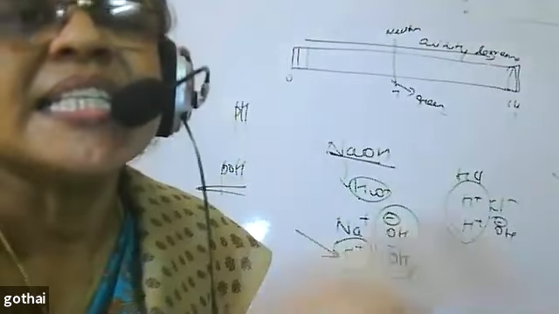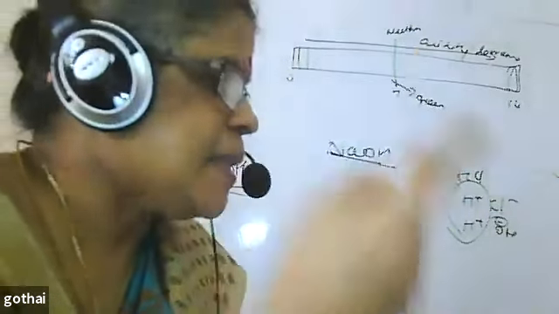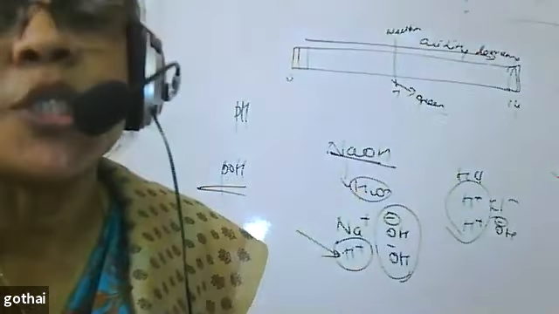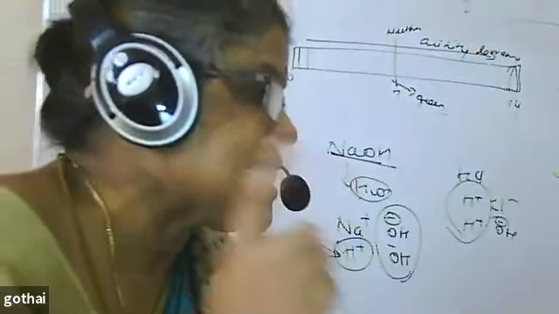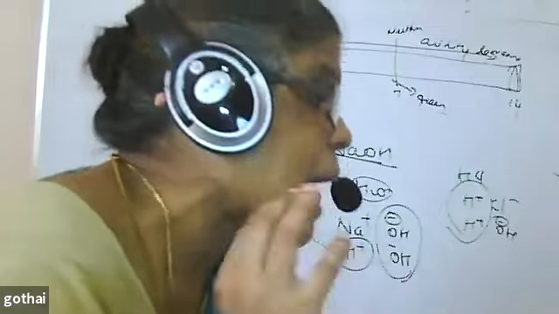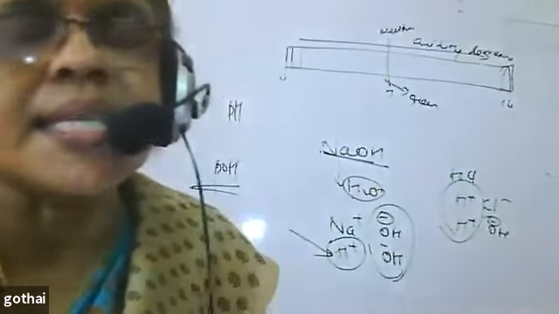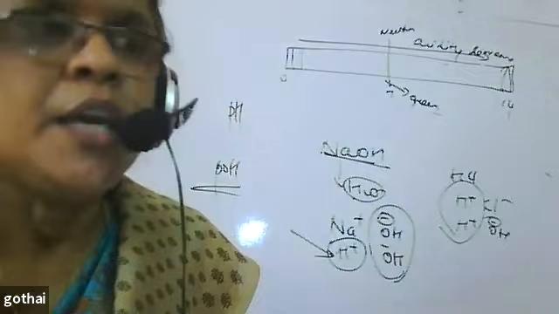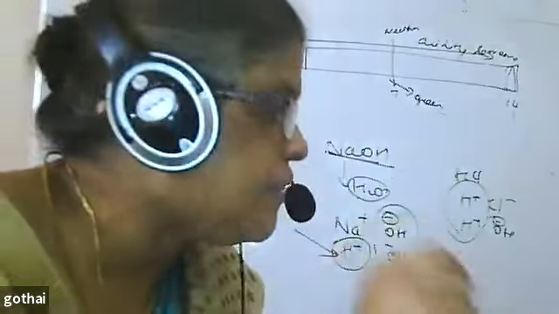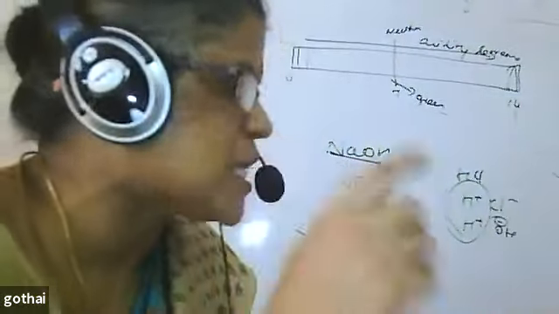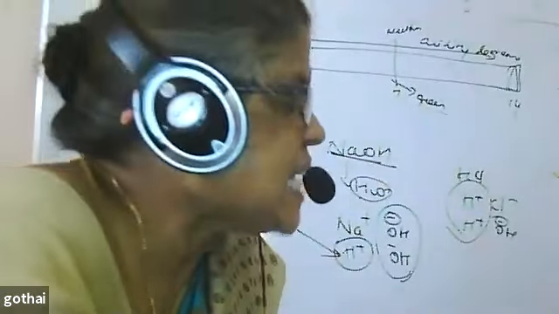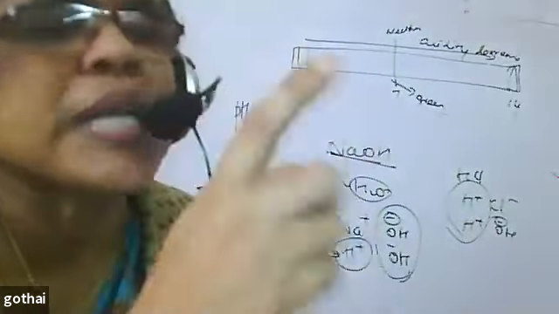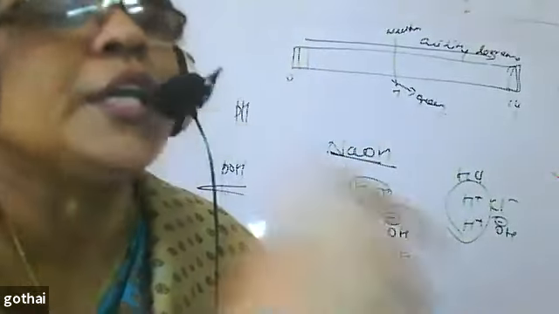That will get decomposed by the bacteria. When bacteria work on the food particles and decompose them, acid is secreted. This acid eats away the enamel of your teeth, which causes cavities. If I want to reduce the cavity, that is why we brush. What is the purpose? To neutralize the acidity in your mouth. Your toothpaste is nothing but a mild base, which neutralizes the acidity in your mouth.